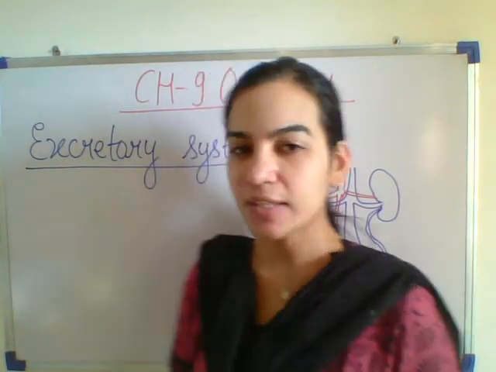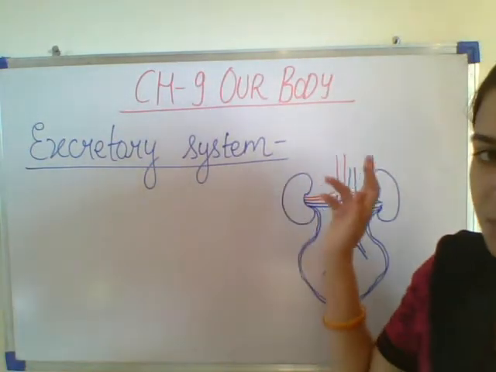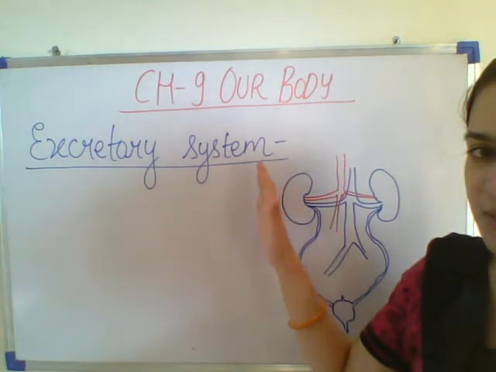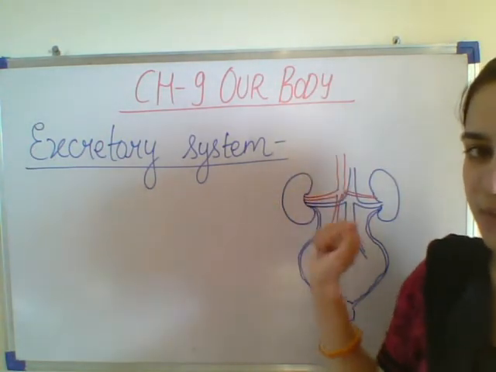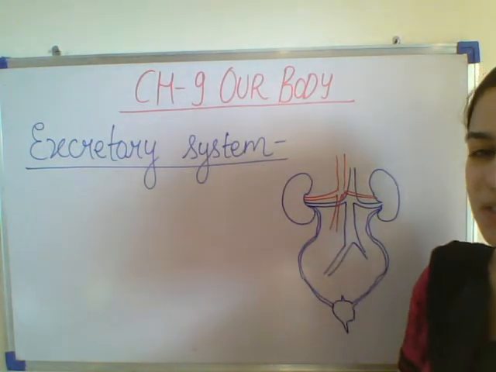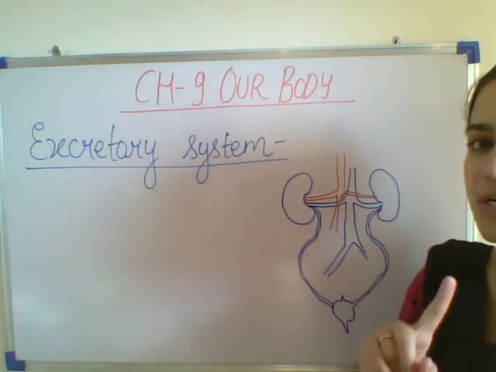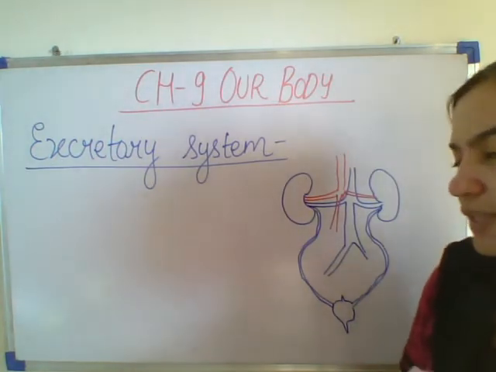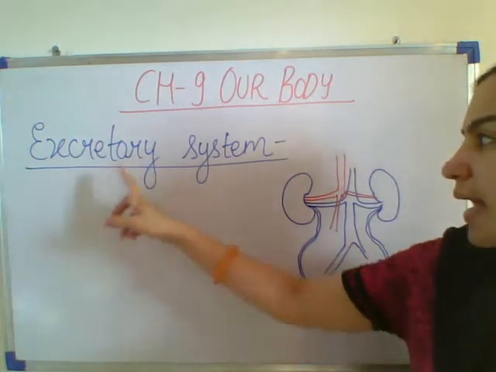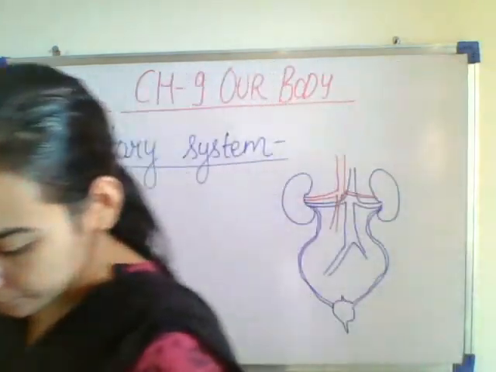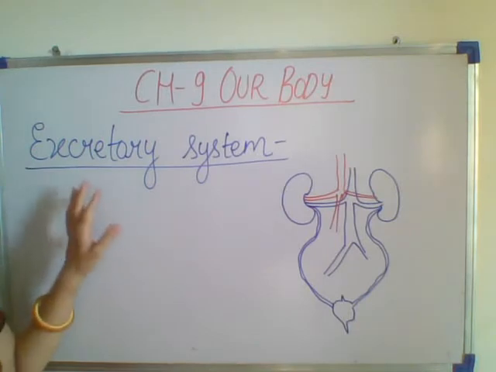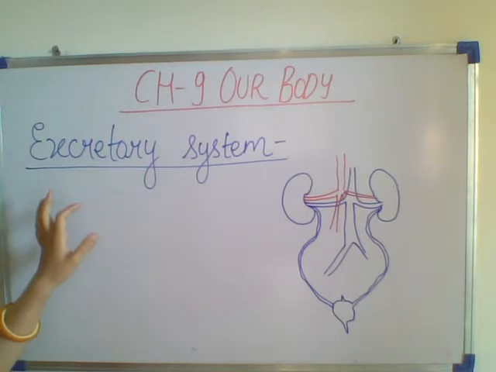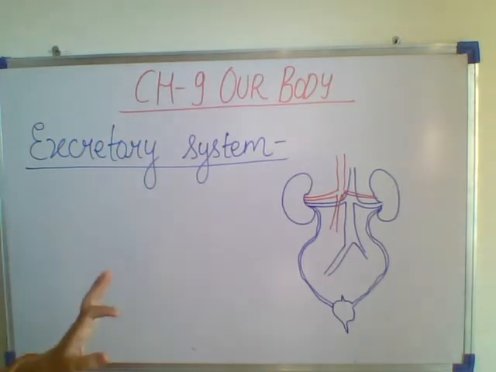Today we'll be starting with our chapter number 9, our body. Today we'll be studying about the excretory system. We have started with the organ system. We have done the skeletal, muscular, nervous, digestive and circulatory systems in the previous class. In today's class we'll be starting with the excretory system. Waste materials like urine and sweat produced in our body are removed through the excretory system.